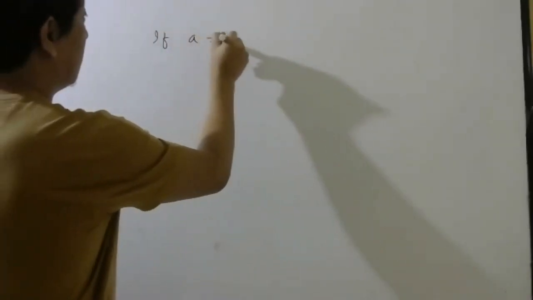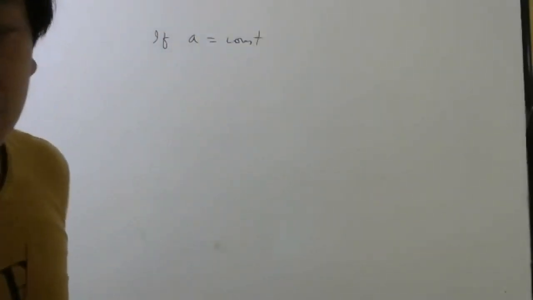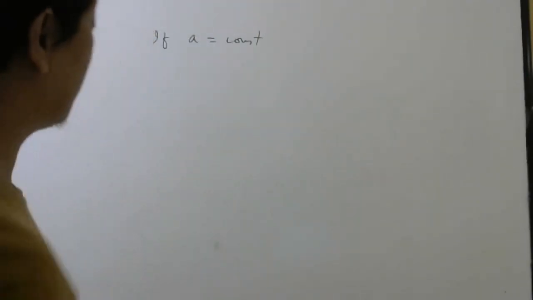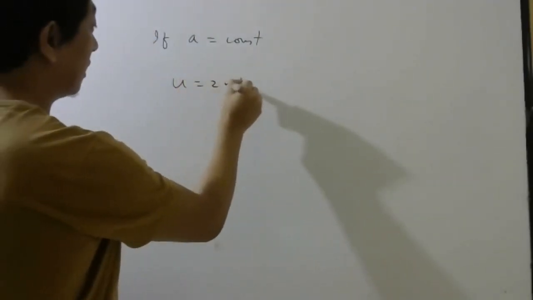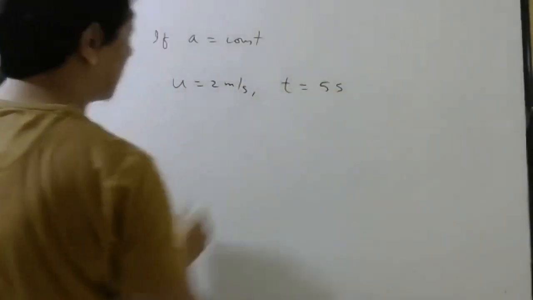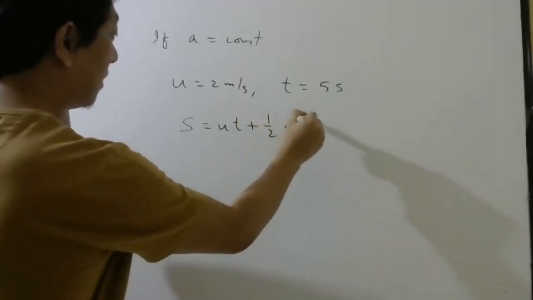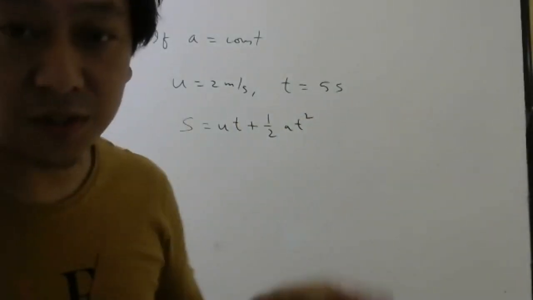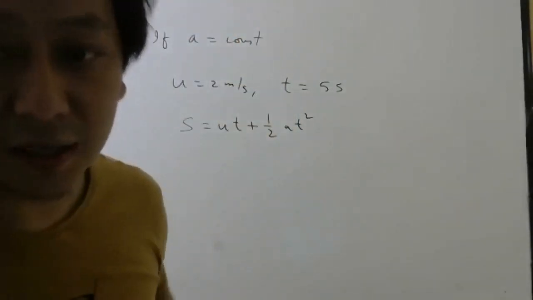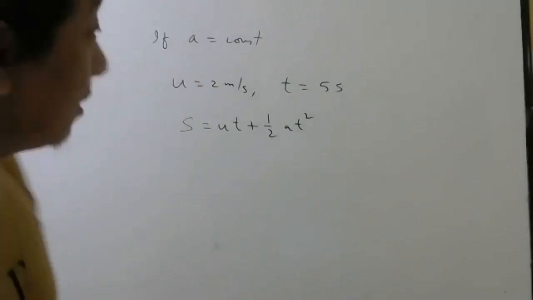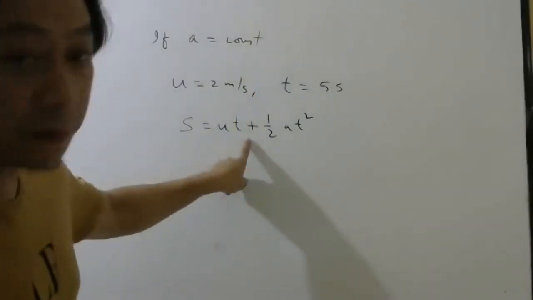Okay. Now, every time I told you, if a is constant, and somebody asks you to find displacement in 8 seconds, and they have given you initial velocity, time taken is let's say 5 seconds, then what formula will you use? s equal to ut plus half at square. And if they give you graphs which are not curved, then you have to find it the way I taught you in these two problems. So this is the way to find displacement if acceleration is constant. Now, do you remember how I found this?